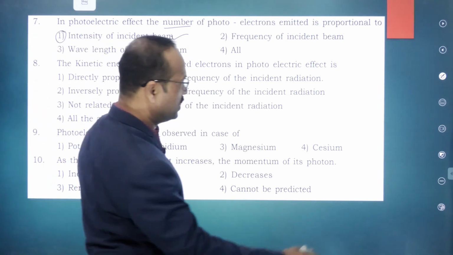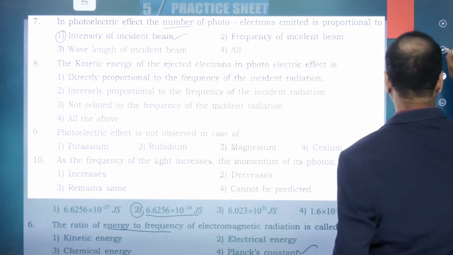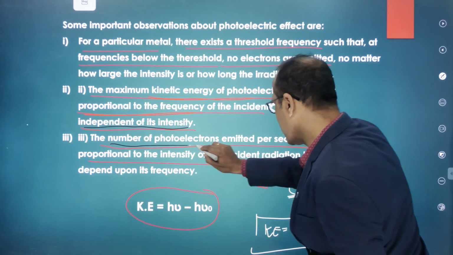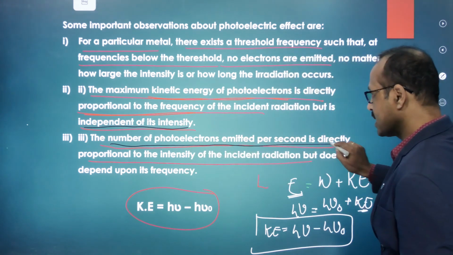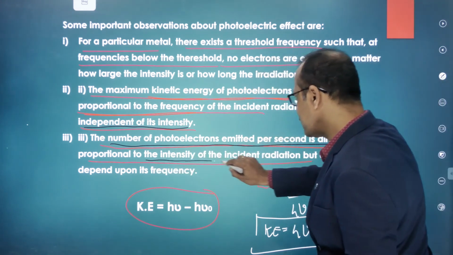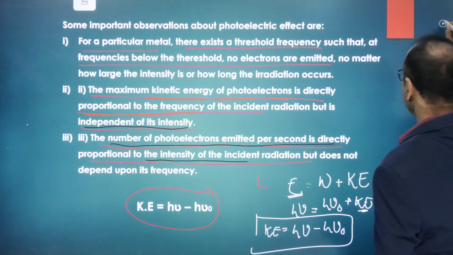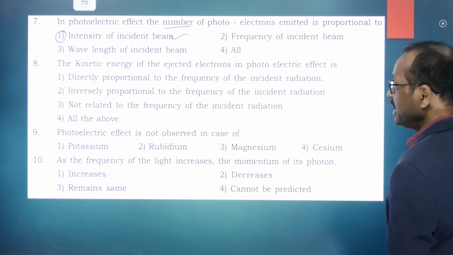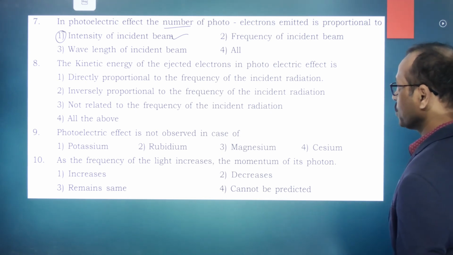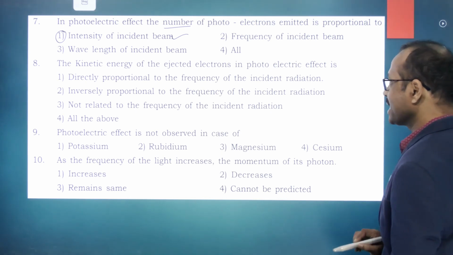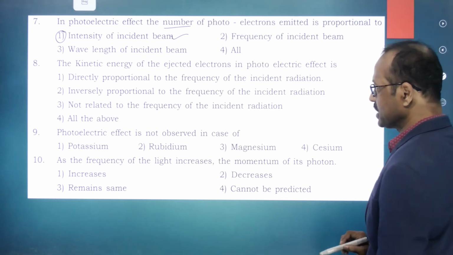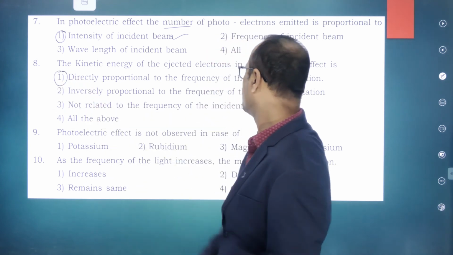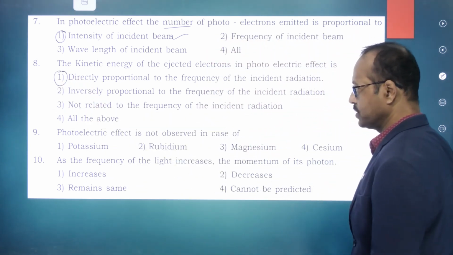In the previous slide I told you, the number of photoelectric emissions per second is directly proportional to the intensity of light. Next, the kinetic energy of the ejected electrons in the photoelectric effect is directly proportional to what? First option, the frequency of incident radiation.